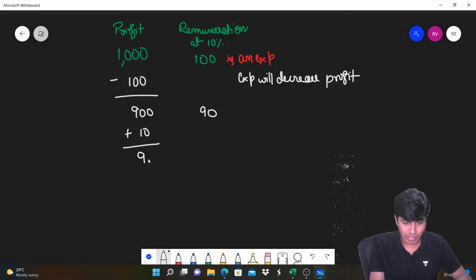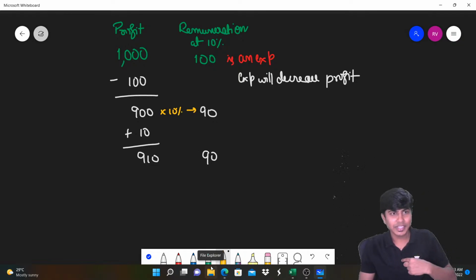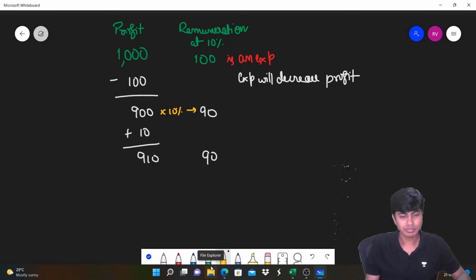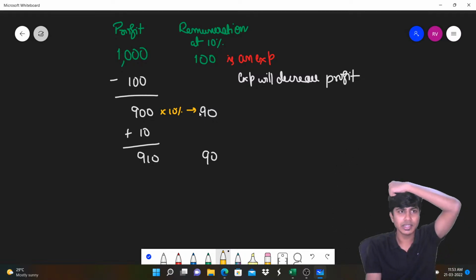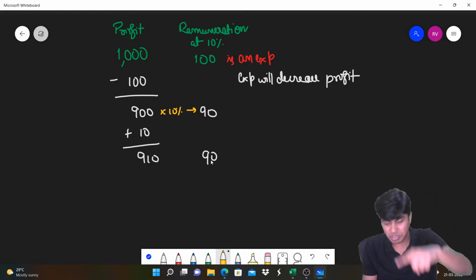Meaning, my profit in hand becomes 910, and your remuneration is 90. 910 I should keep, 90 you should take. Why? 900 rupees is the profit after I deduct the 100 rupees I gave you. On that 900 you will get 10%, so you will take 90. I've already given you 100, so I'll take back 10 rupees from you. So the profit in my hand becomes 910 and then 90. This is what I'm telling: 910 and 90, 10% commission.